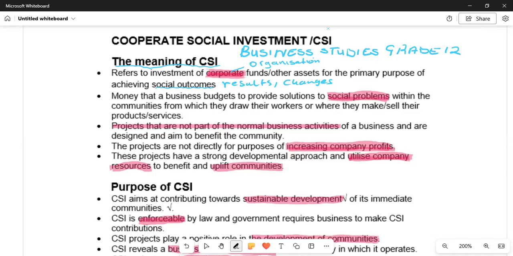This is whereby we are going to say there is going to be a reduction of poverty. These are the results. The reduction of poverty, as well as improved education.